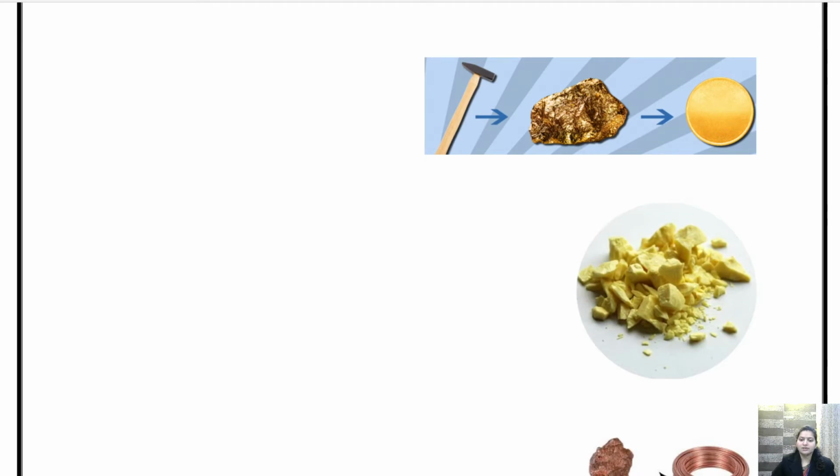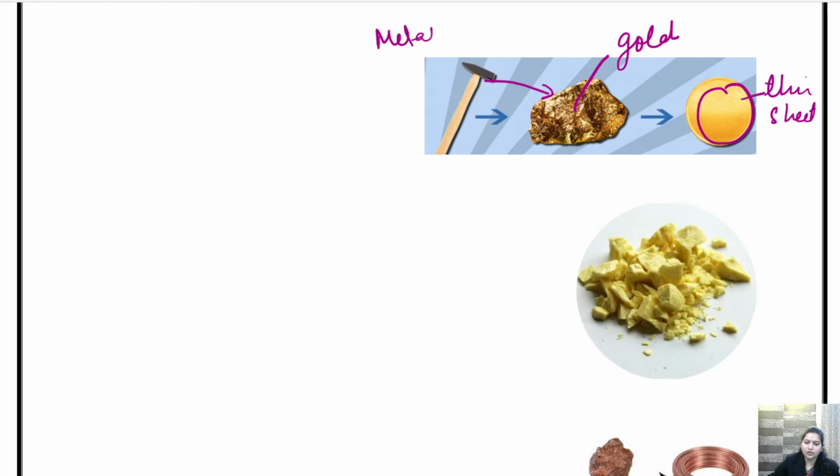So just have a look at this diagram. This is a gold product. When we hammer it, this gold will be converted into the form of a thin sheet. And because gold is a metal, we will say that metals are generally malleable in nature.